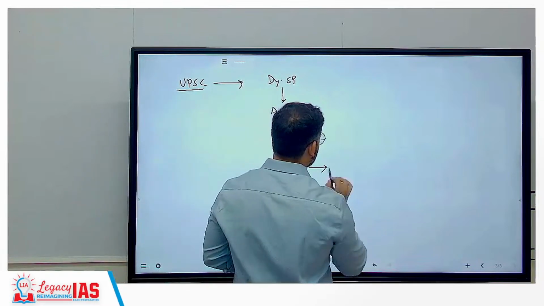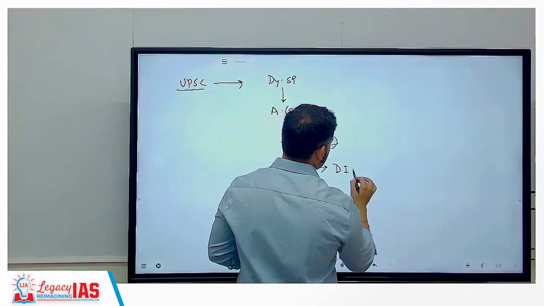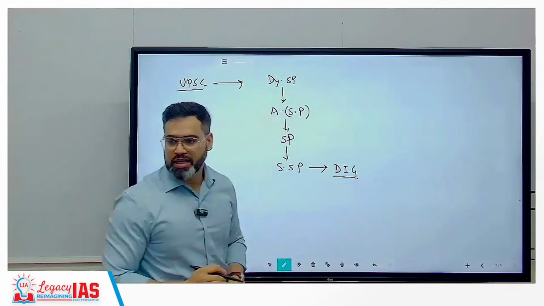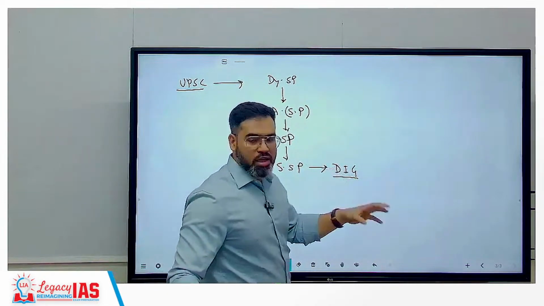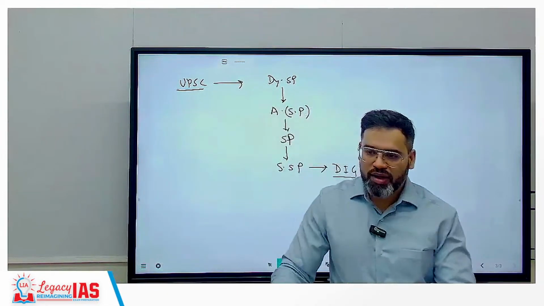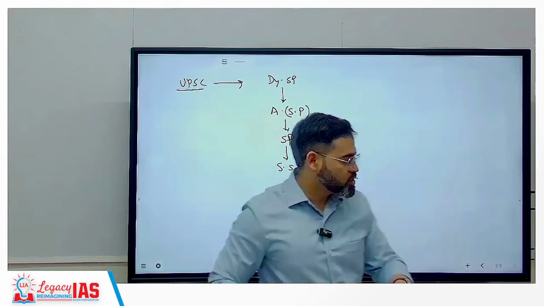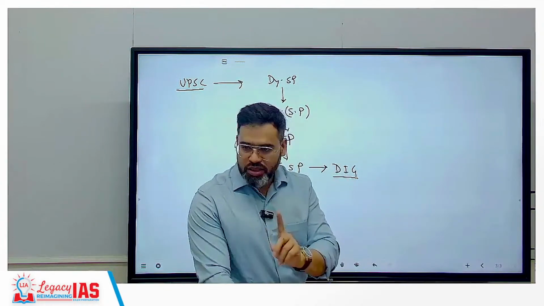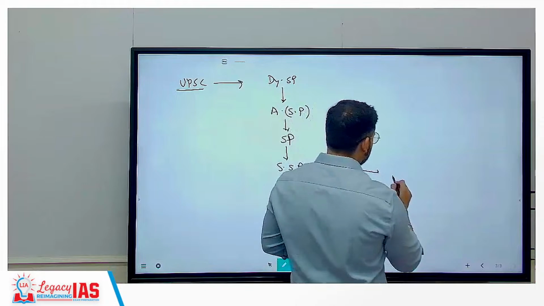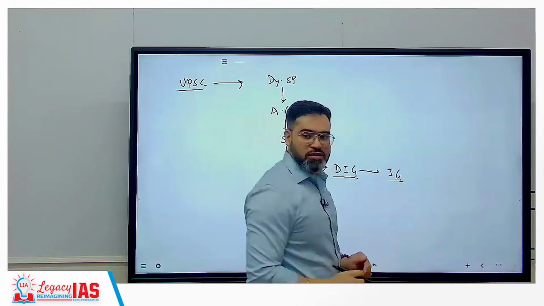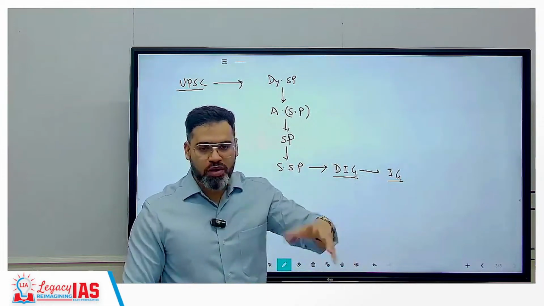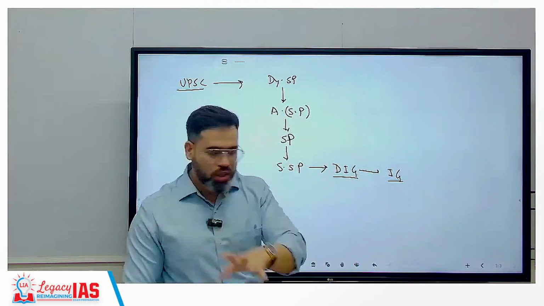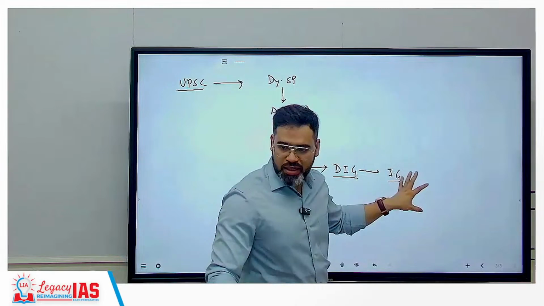For example, senior, like DIG. Correct. So DIG बेसिकली क्या है कि entire state is divided into different ranges, so he is going to have one range only. After that, I'll become IG, for example. IG in the sense state will be divided into different zones, so one zone will be under one IG.